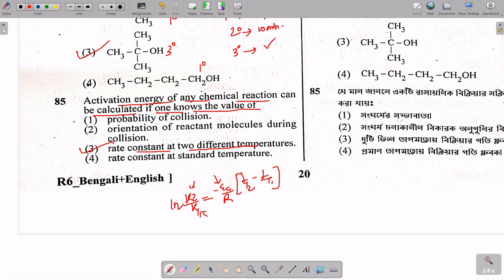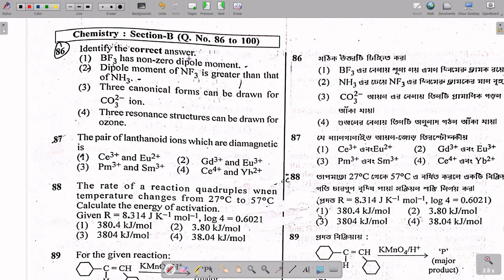Okay, let's move to the next question. Identify the correct answer. If you consider option A, that BF3 has a non-zero dipole moment. If you arrange BF3, this direction and this direction will cancel out and the dipole moment will be 0. So this is not correct.